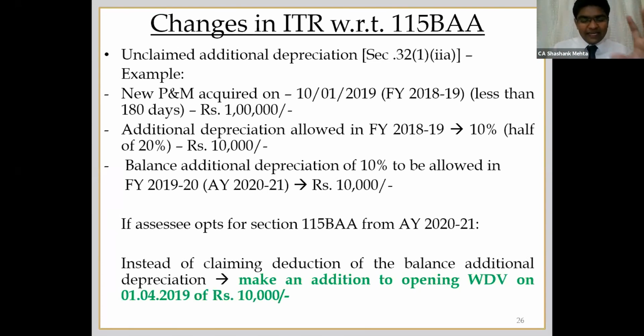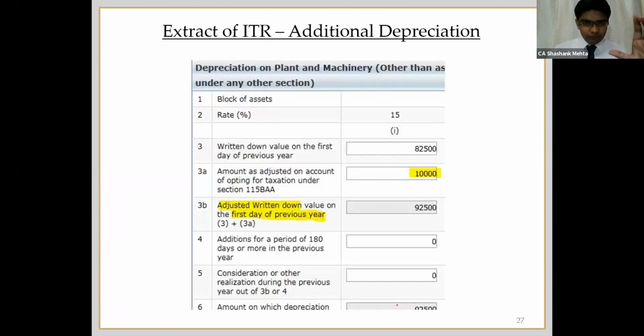So just a screenshot of the utility. See, after claiming from 1 lakh, after claiming 7.5 normal depreciation, okay, 7,500 and 10,000 additional depreciation, my WDV at the start of the year comes to 82,500. However, I will have to add the unclaimed additional depreciation of 10,000 to this amount, and my WDV on the first day of the assessment year will be deemed as 92,500 after adding this amount. So this was the first adjustment and the change in ITR.